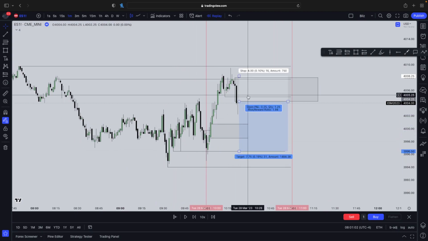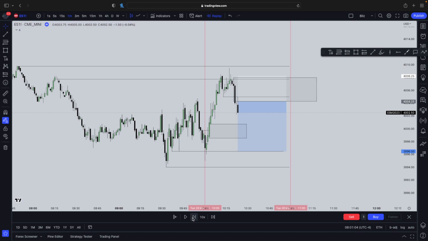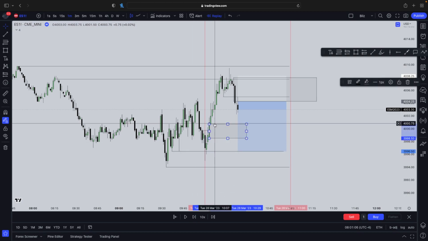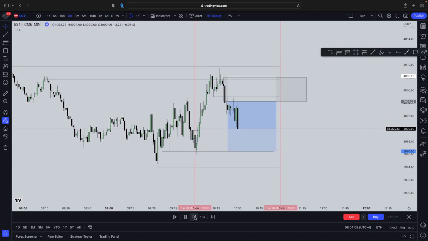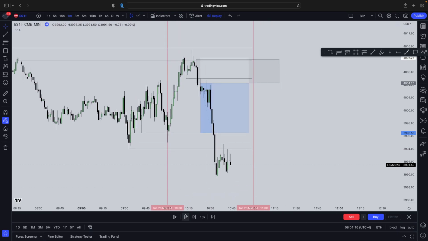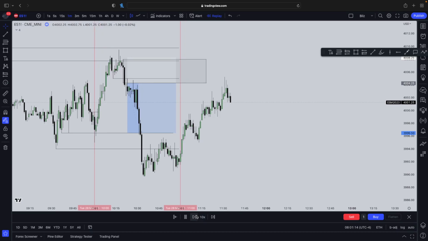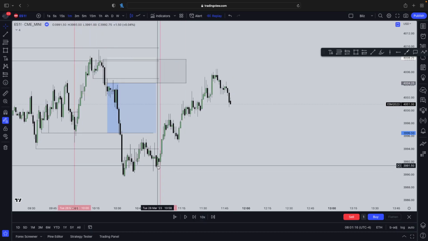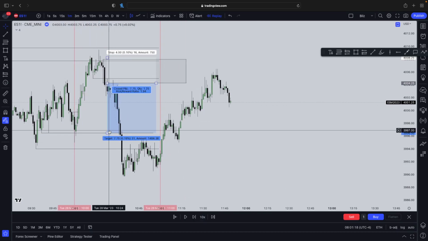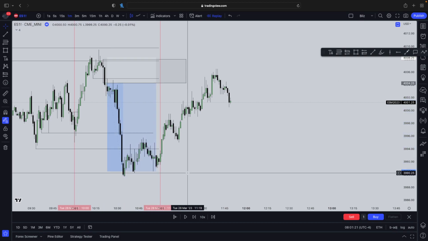This entry, as soon as I enter this, and this is running into a little bit of profit, like right there, I'll just cancel this entry right here. And now we just wait, okay? Boom, as you can see, absolutely tanked. Let's see what happens after this time right here. And as you can see, as soon as we had 11 o'clock, what happened? We started reversing. Every single little thing ICT says has a meaning, okay?